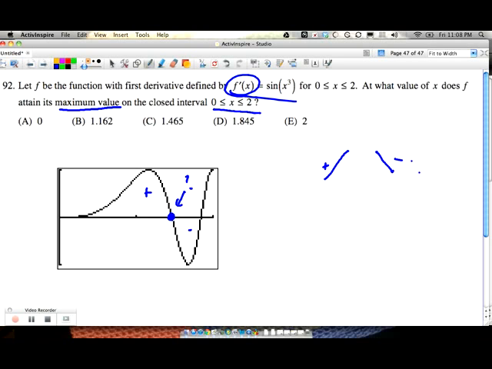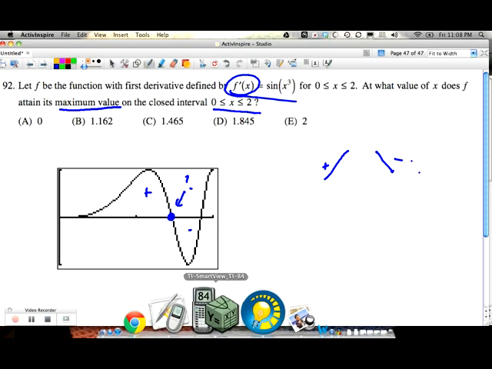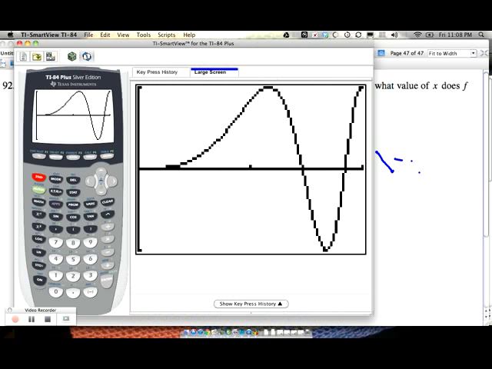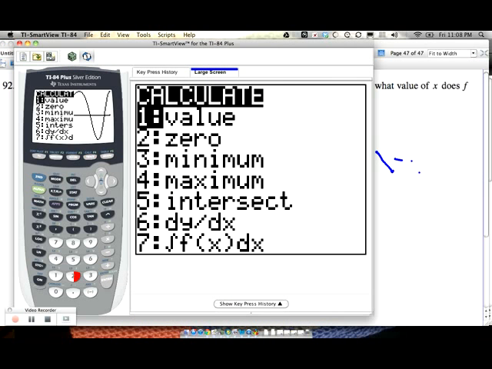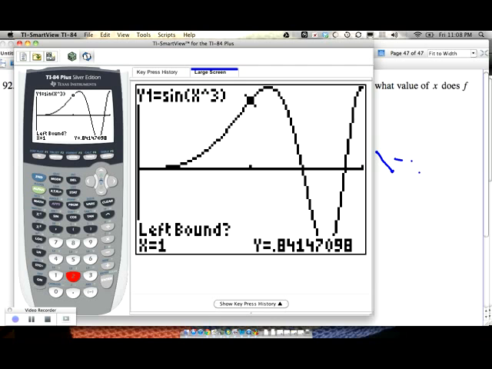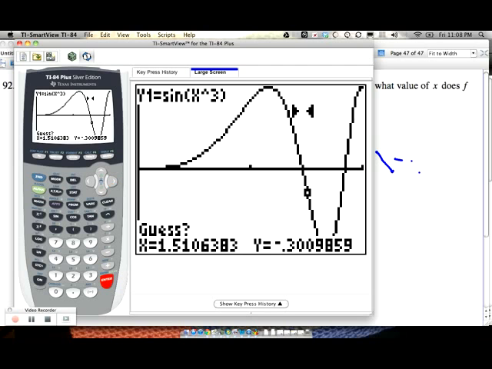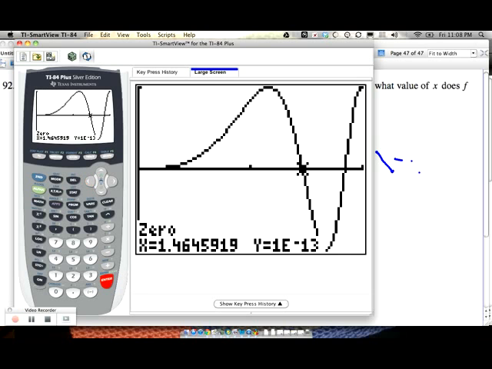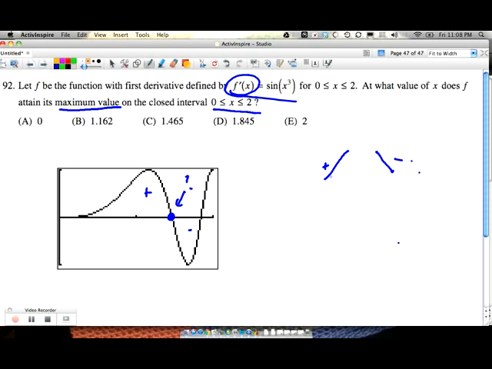What is this? We can do that by calculating. I'm going to calculate a zero. Second, calculate, zero. Now the left side here, I need to get pretty close. Got to be on the left side though. And then on the right side, we just got to go on the other side down to the negative. Guess it's probably about here in the middle. Looks like about 1.4645 or 465.